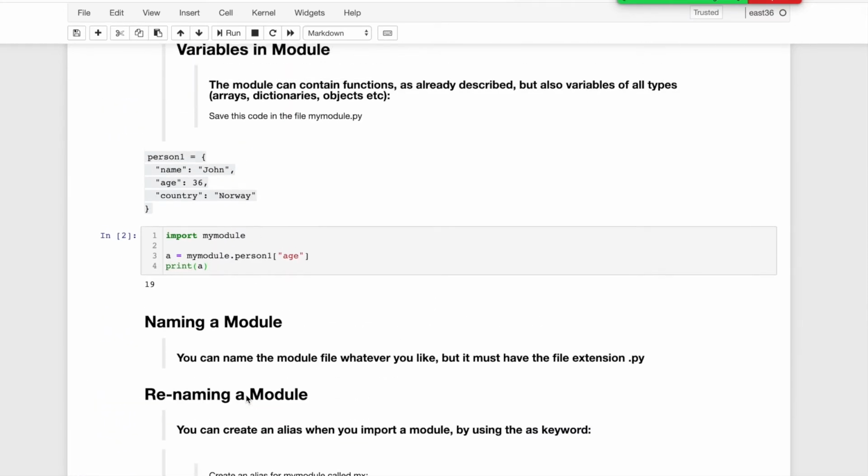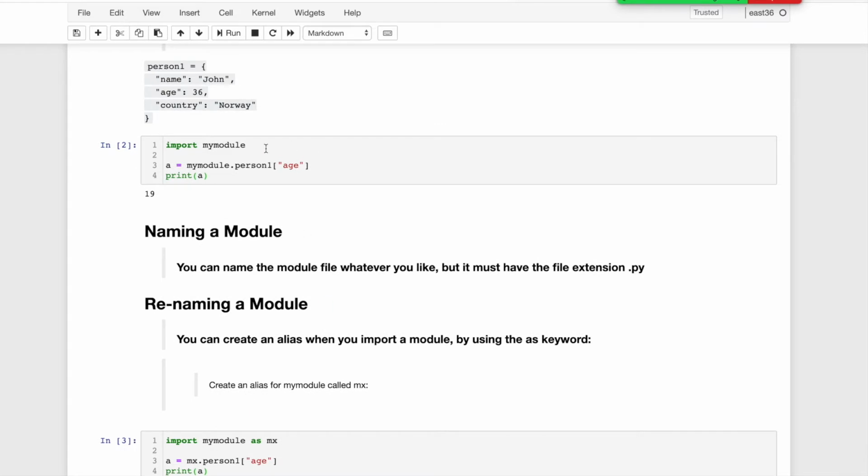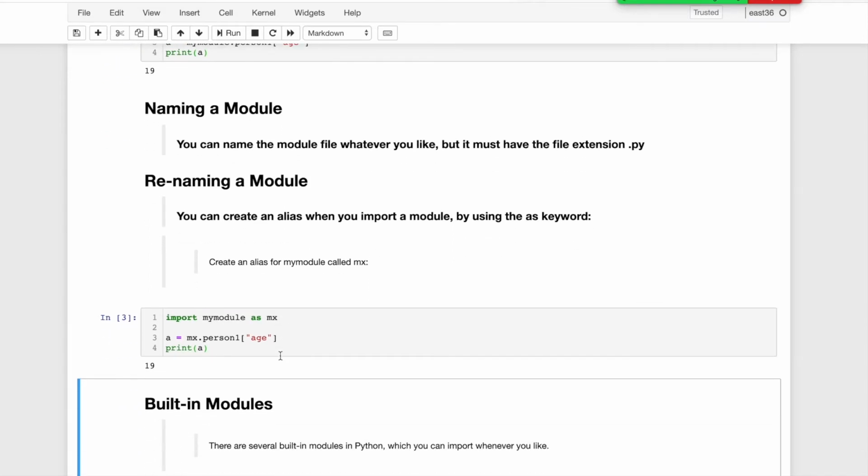So this is the basics about modules: how we can create a module, use a module, and naming conventions. Any doubts about modules?